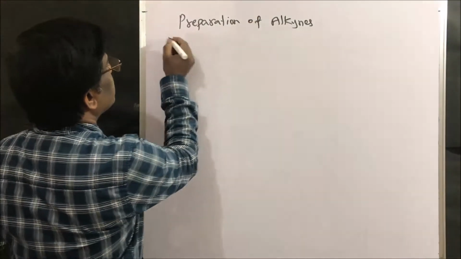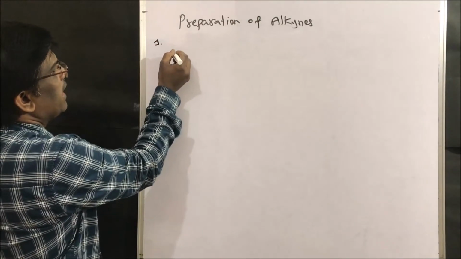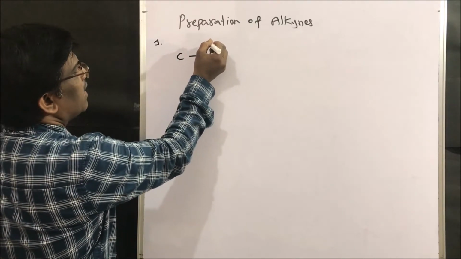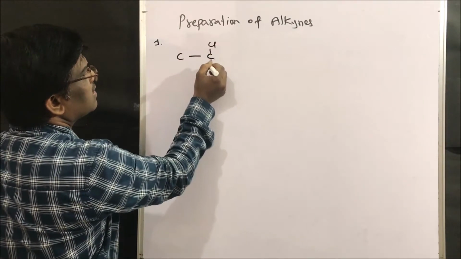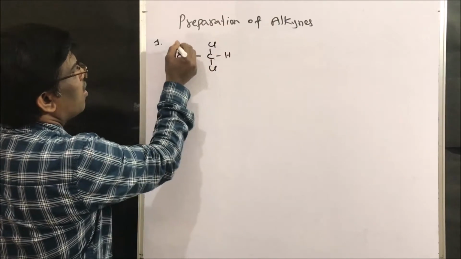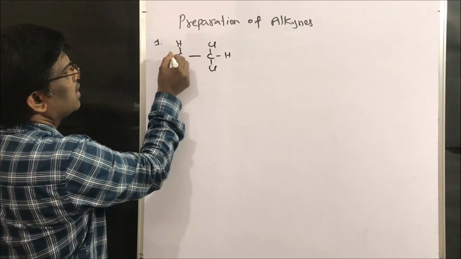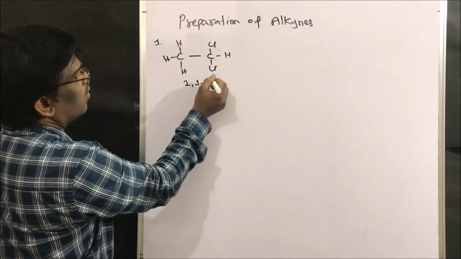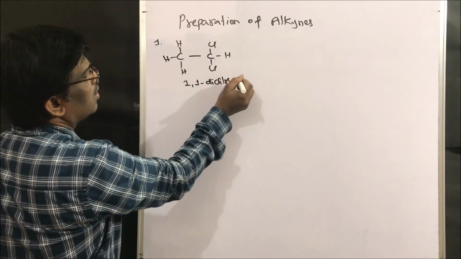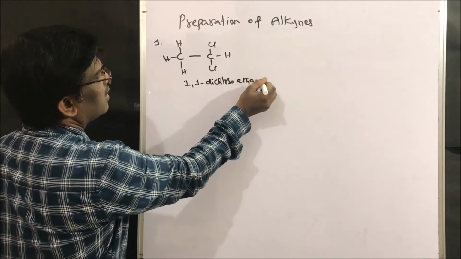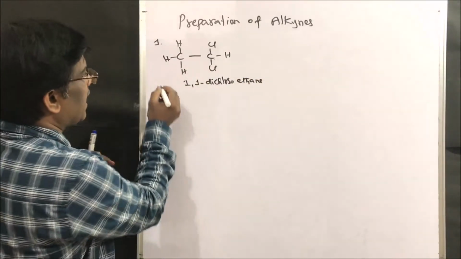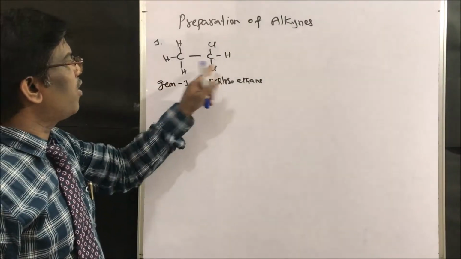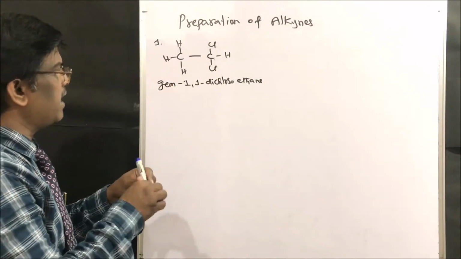Preparation of alkynes. Method 1: let us take a gem dihalide compound. It is nothing but 1,1-dichloroethane. This is dehydrohalogenation of gem dihalides.